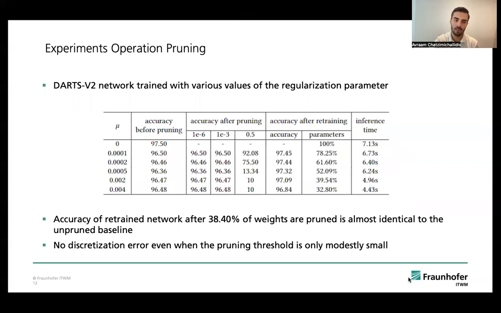For operation pruning, we use a DARTS v2 network, and we train it for various values of the regularization parameter. As you can see, the accuracy of the retrained network after 38.4% of its weights are pruned is almost identical to the unpruned baseline. Also, we have no discretization error even when the pruning threshold is only modestly small.